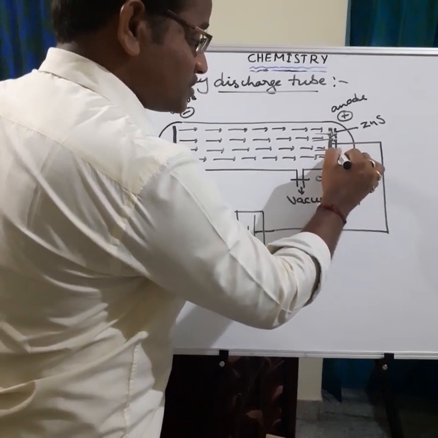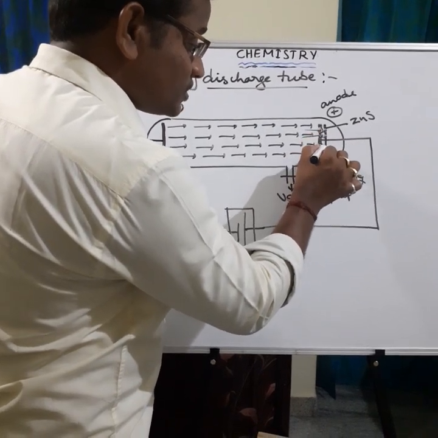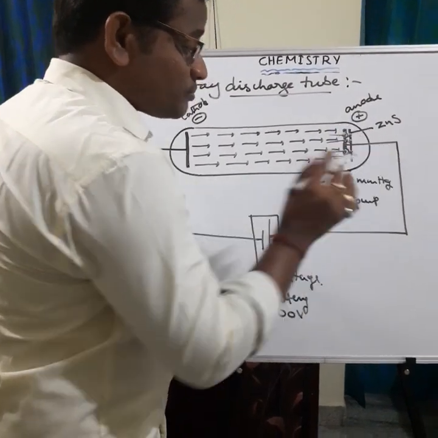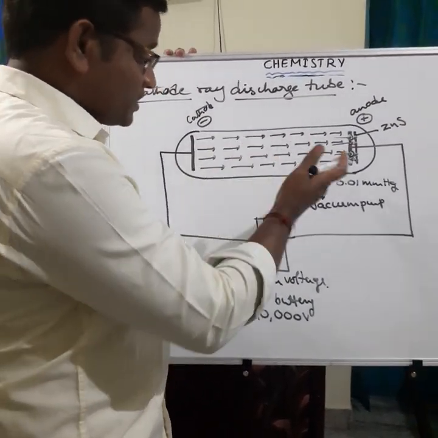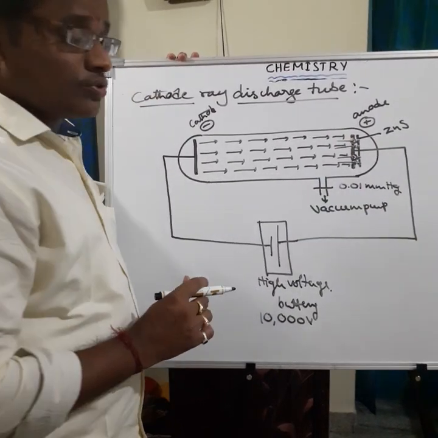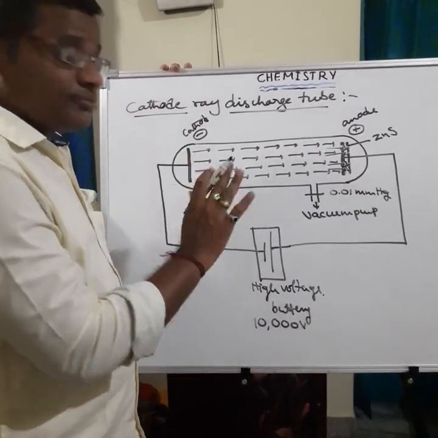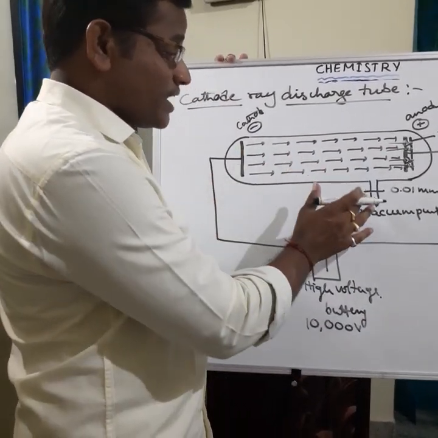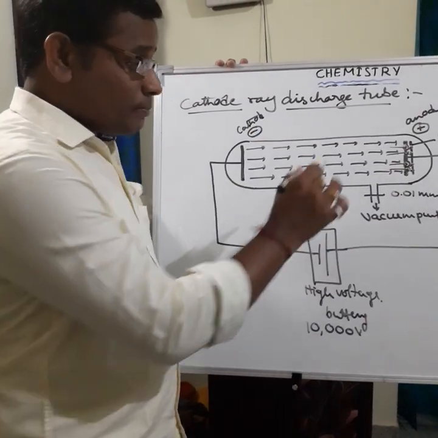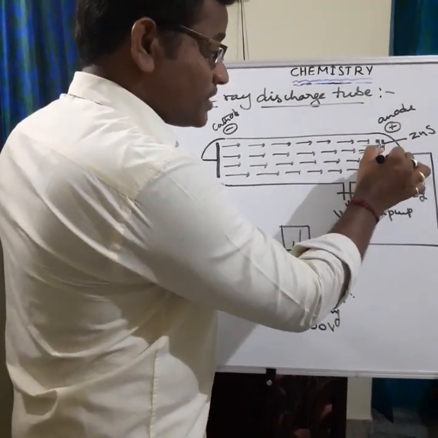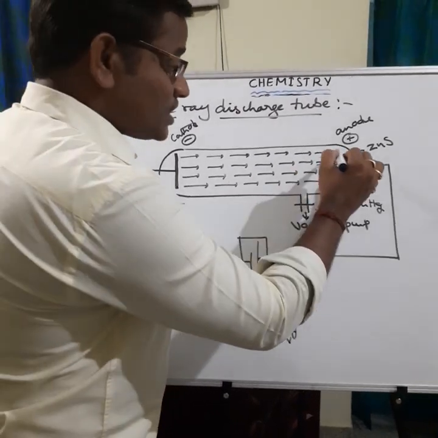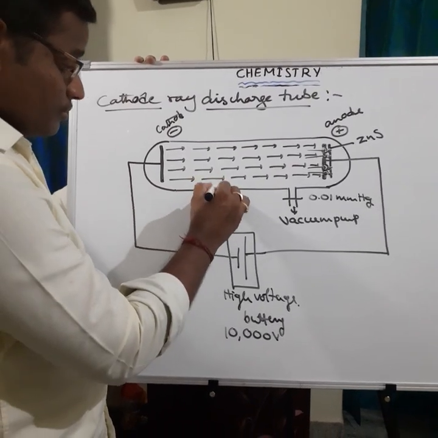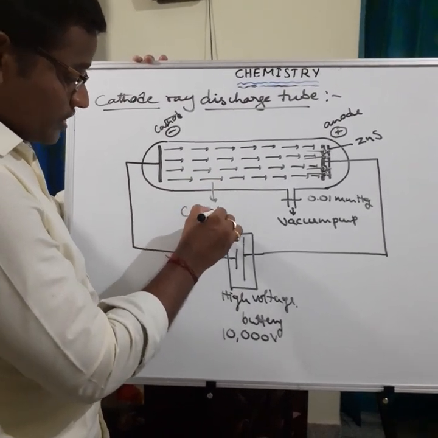When the rays strike the zinc sulfide screen, bright colored spots are developed at these places. Why are bright colored spots developed here? Here there are no visible particles, but bright spots are developed. What is the meaning? Because some invisible particles travel from cathode to anode when he applied the high voltage across the cathode and anode. These invisible particles cause the bright colored spots. So this type of invisible particles is called cathode rays.